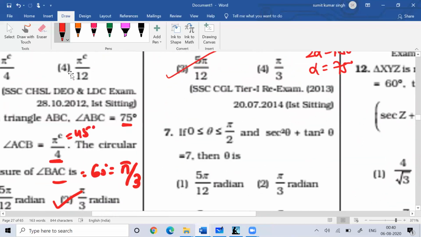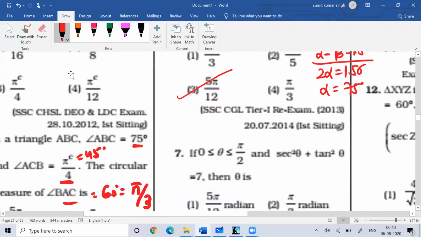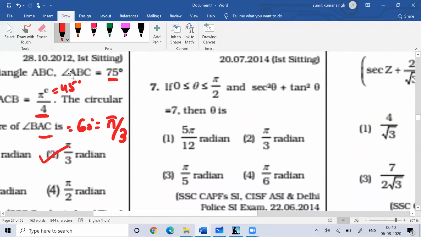So now I believe you are understanding. If you take any angle between 0 to 90 degrees, and sec square theta plus tan square theta is 7, then what is the value of theta?